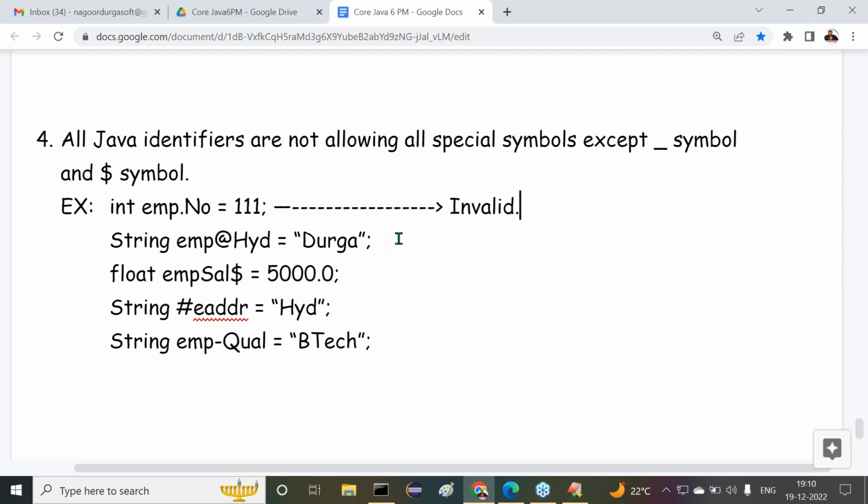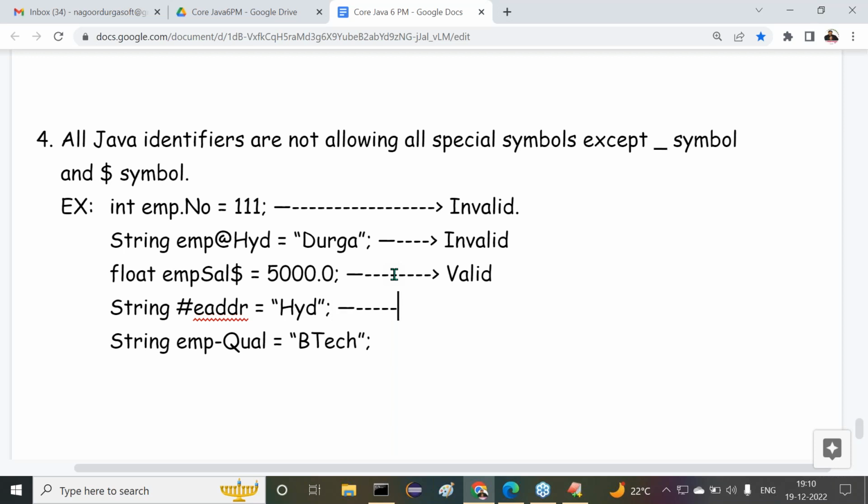Next one, string emp@Hyderabad. The at-the-rate symbol is a special symbol. Valid or invalid? Invalid. Next one, float emp$sal. Valid or invalid? Yes, this is valid.